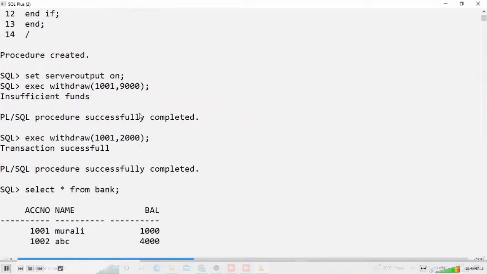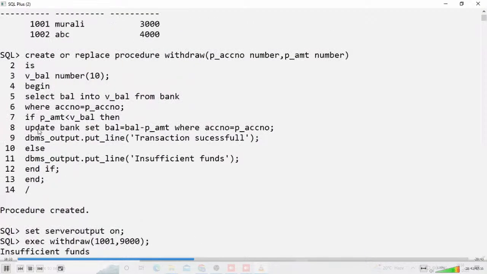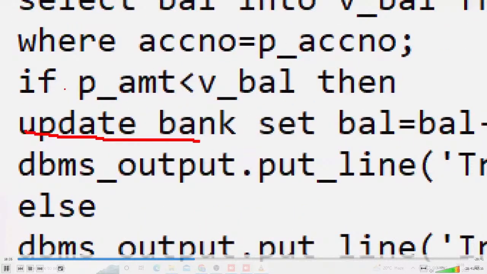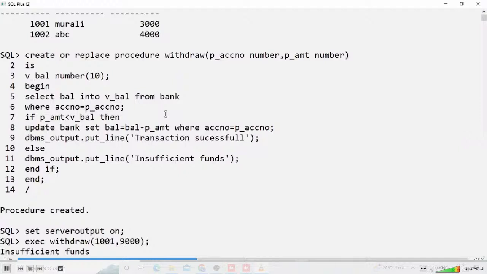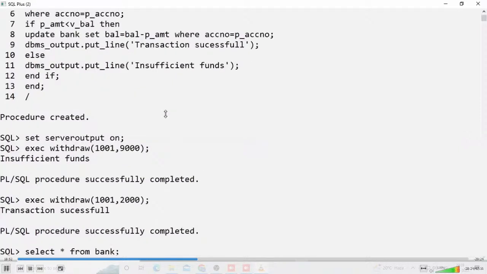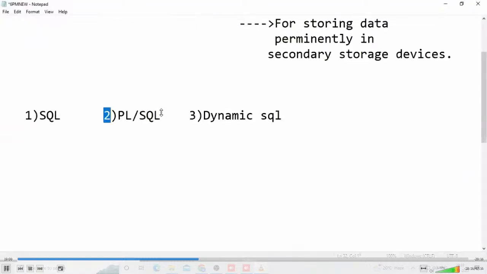You are a programmer, you are writing coding with an update. Update is an SQL command only. The IF condition is a PL/SQL command. That's why you need to be good at some language knowledge, this type of PL/SQL coding knowledge, then only you can write real-time applications, OTP validations, bus ticket reservation, anything. So many applications are there, but a little bit of knowledge is required. Okay, understood? Yes.